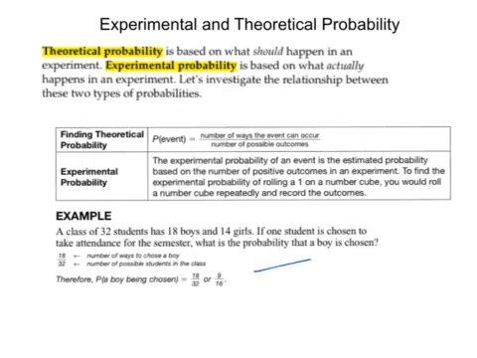This is an example of theoretical probability. It's what should happen. If they actually were just to choose at random, maybe draw straws or draw a name out of a hat, it might be a boy, it might be a girl, you don't know. But the chances of what should happen is 9 out of 16 times it should be a boy.